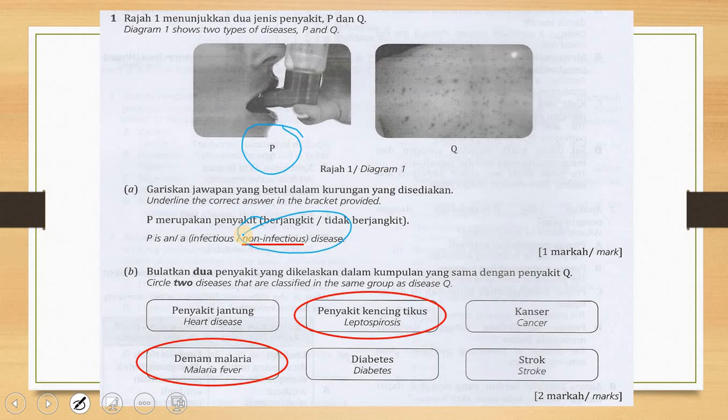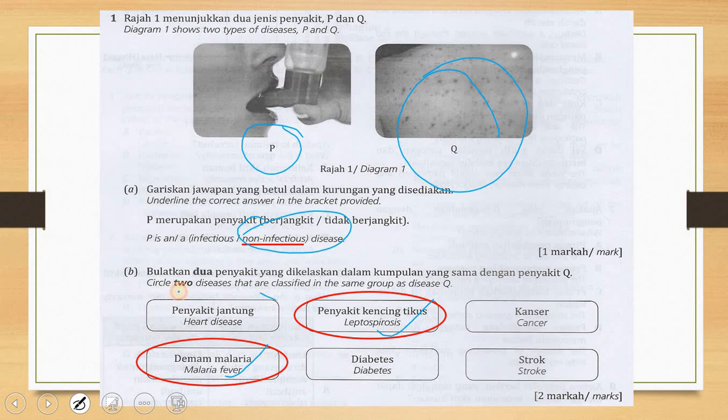So we're going to look at B. It says here, two diseases that are classified in the same group as disease Q. This disease Q is an infectious disease, so we're going to look at diseases that are infectious. Leptospirosis, yes, it's from rats. Malaria fever is from mosquito. So the only two diseases that are infectious are malaria fever and leptospirosis by rats.